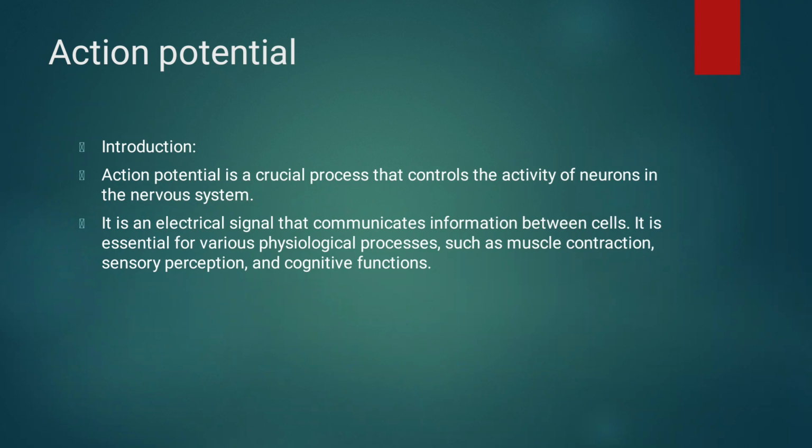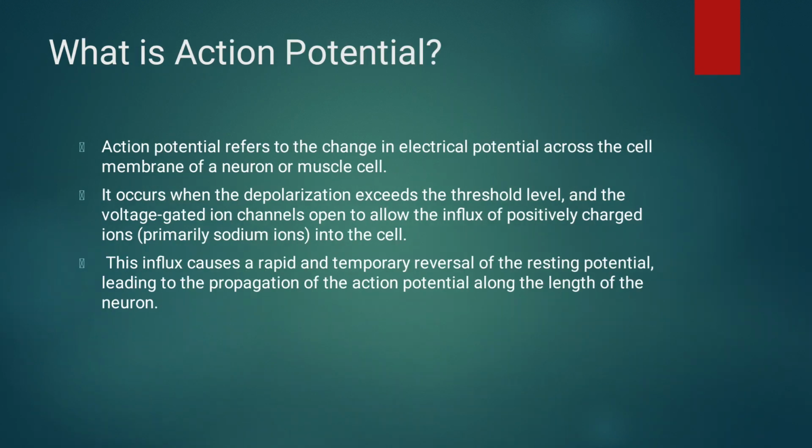Action potential controls the activity of neurons in the nervous system. It is an electrical signal that communicates information between the cells. This action potential is very much essential for various physiological processes such as muscle contraction, sensory perception and cognitive functions. Then what is this action potential?